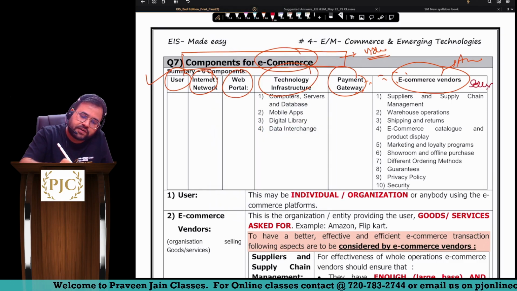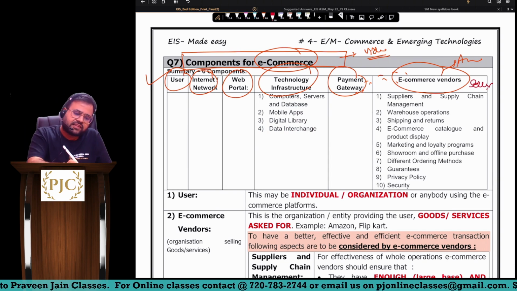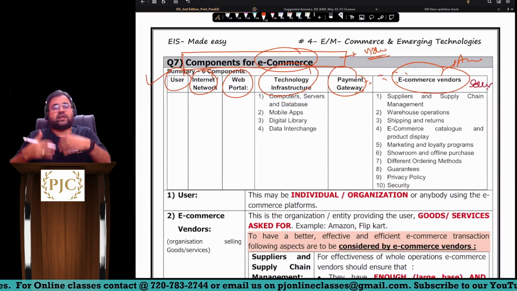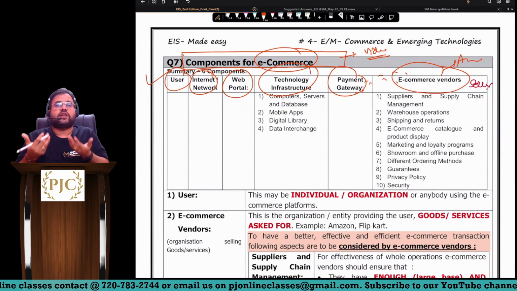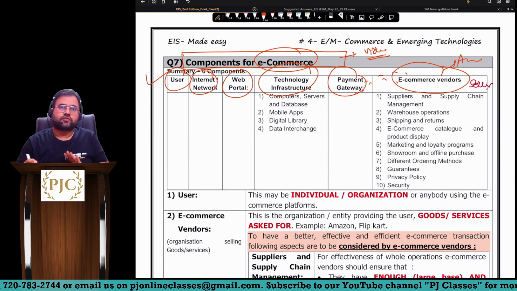Okay, e-commerce vendor is the seller. Now Amazon sometimes sells their own products. So there are other vendors also who are selling products on Amazon. For example, our books are listed on Amazon, so I am also an e-commerce vendor. Sometimes Amazon sells their own products, so Amazon is also an e-commerce vendor.